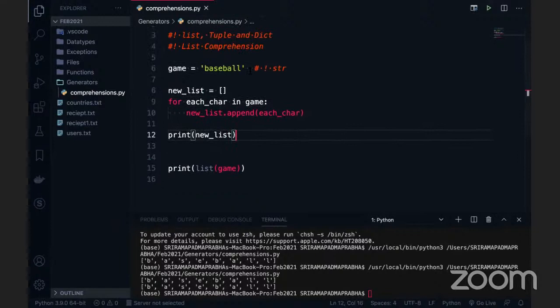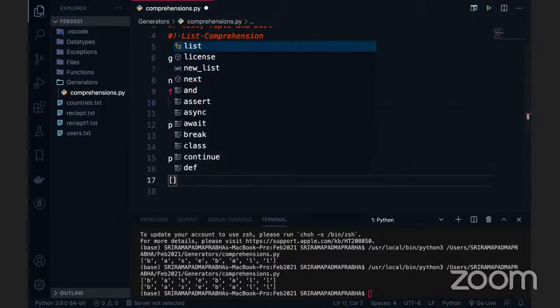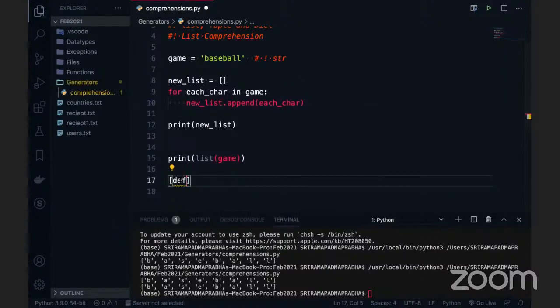But why list comprehension comes into the picture? Let me talk about this. So we can also do the same thing with iterating through a string using the list comprehension. So list comprehension, right? Instead of taking the new list here, we can go with the list comprehension as well. List comprehension is always with the square bracket. So in the square bracket, we can start something like, okay, you take same thing, the same code I'm turning into the list comprehension.